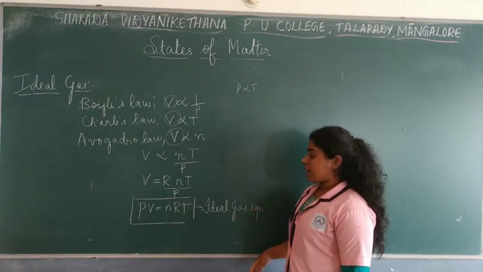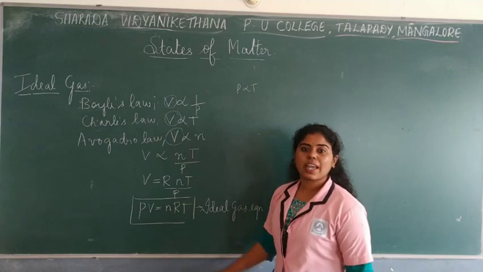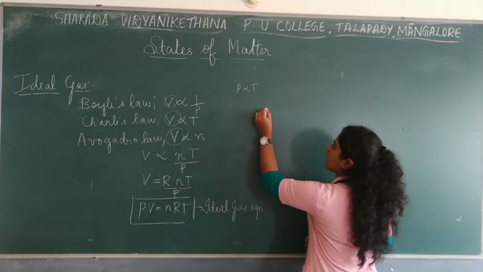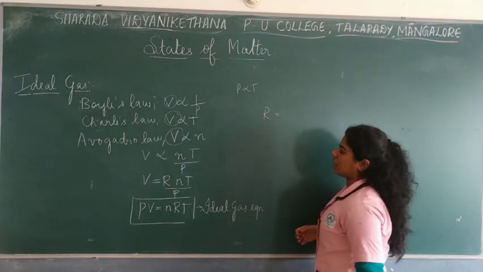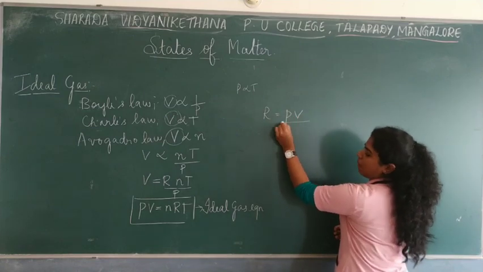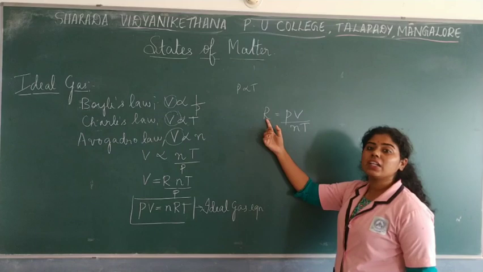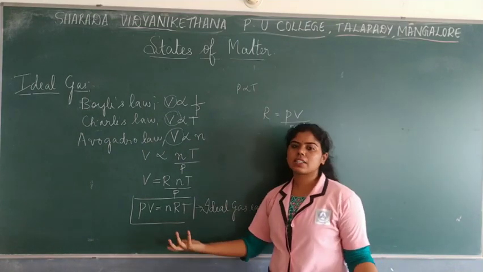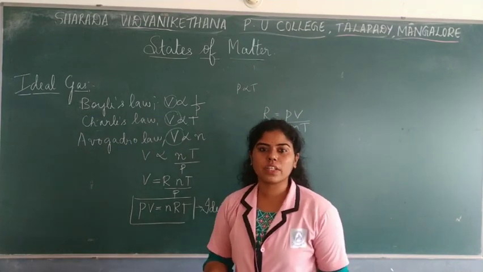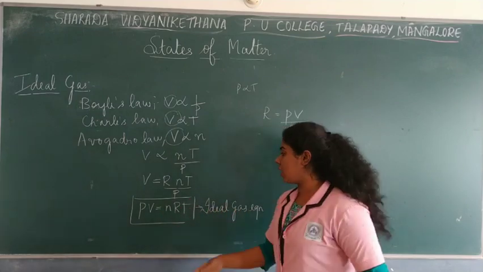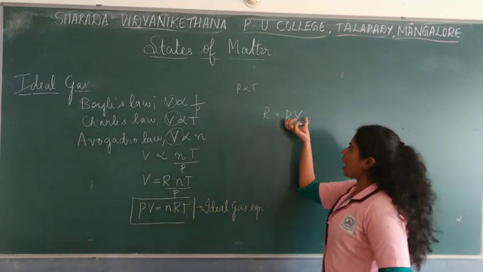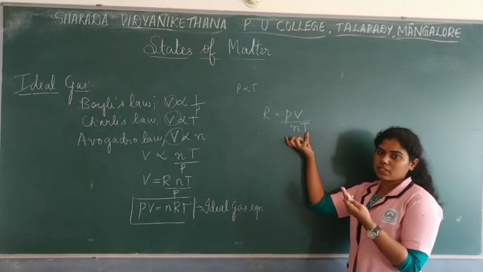Now you see that this equation can also be rearranged like this: PV by nT. So if I have to find the value of R, as I said, R is a gas constant, but do we know the value of it? No, right? But how can you find it out? You can rearrange and find the value, as these are constants.